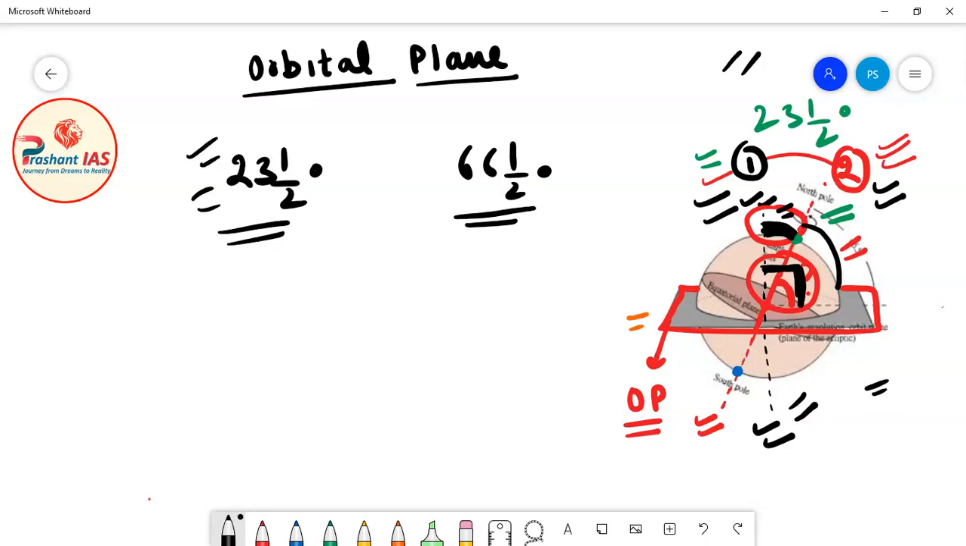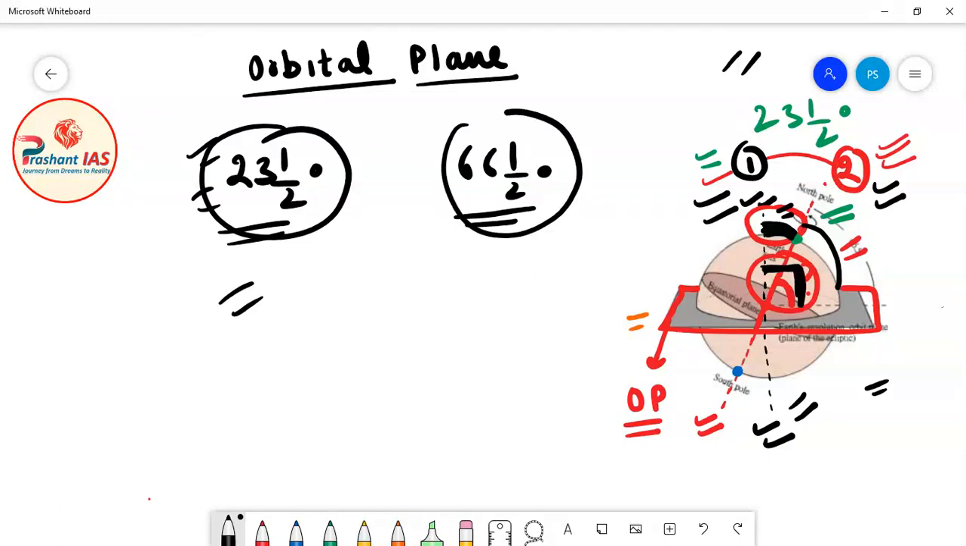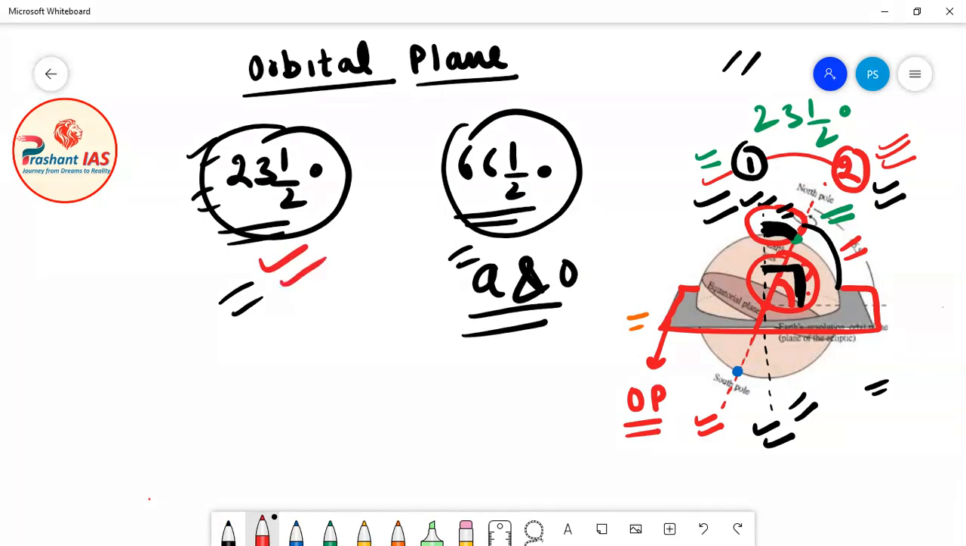23.5 degree is the angle between the axis of rotation of Earth and the line which is perpendicular to the orbital plane of Earth, and 66.5 degree is the angle between the axis of rotation of Earth and the orbital plane of Earth. Take my words, these two angles are very very important, and based on these two angles we will calculate all the remaining latitudes. When I teach you the class of latitude, we will discuss it in detail.